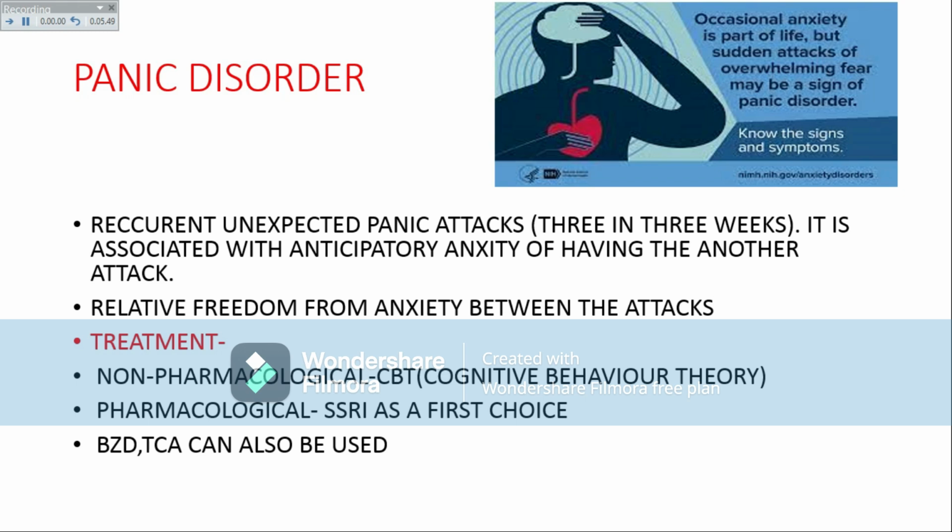Panic disorder. What is panic disorder? Recurrent unexpected panic attacks, 3 in 3 weeks. It is associated with anticipatory anxiety of having another attack. Relative freedom from anxiety between the two attacks. Treatment of panic disorder includes non-pharmacological CBT, and pharmacological SSRIs as a first choice; benzodiazepines and tricyclic antidepressants can also be used.